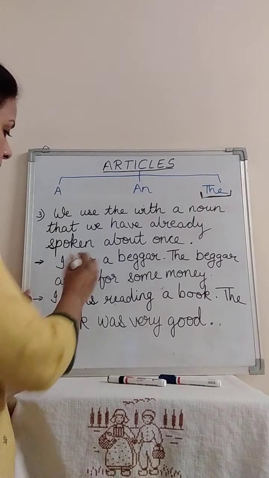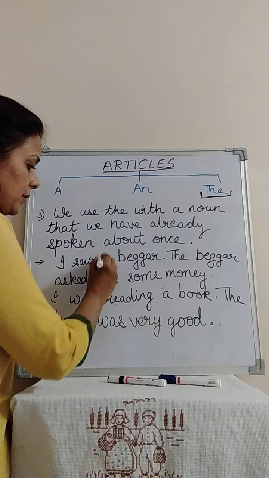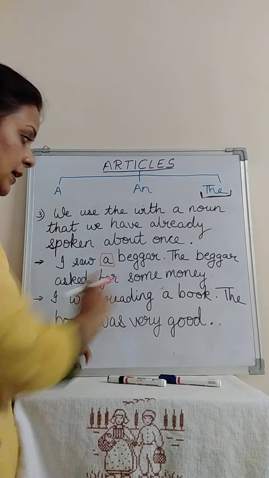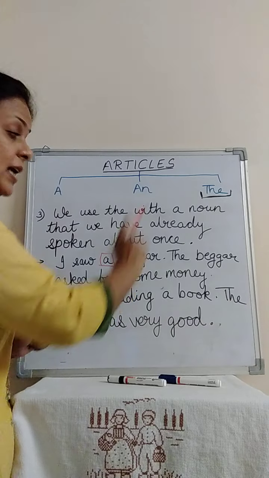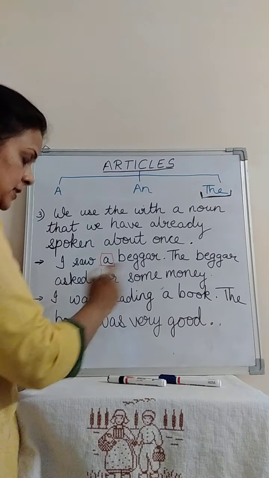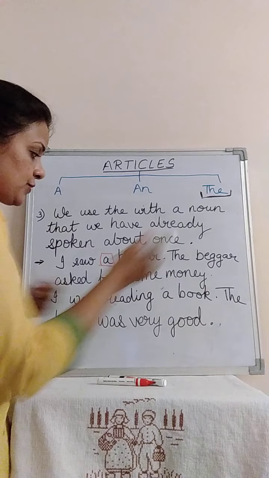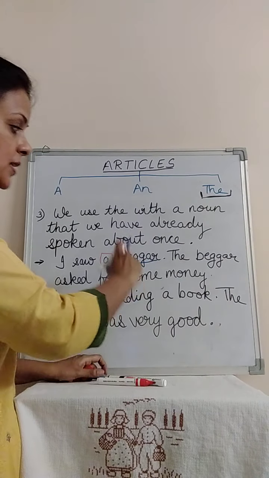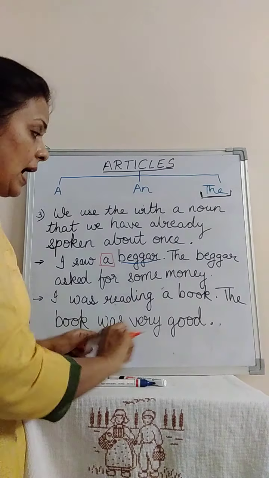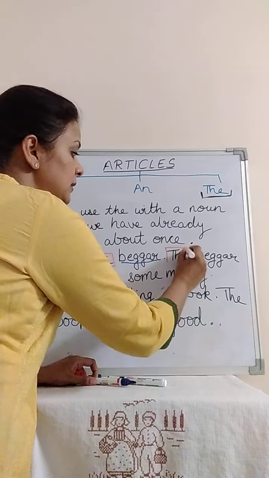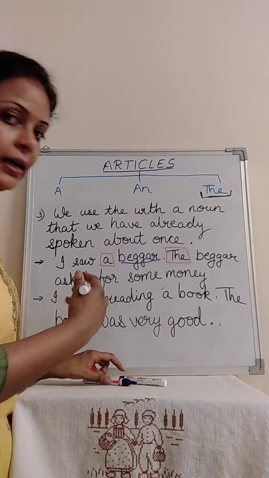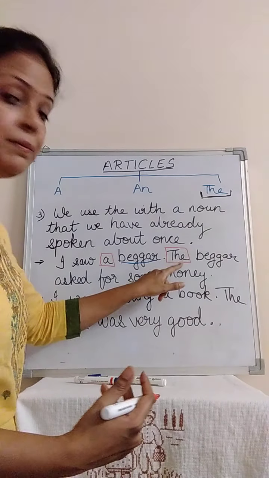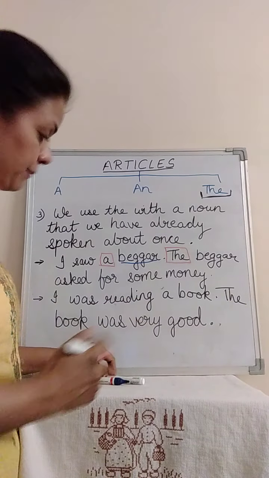If you see, I said, I saw a beggar. If I am referring to a noun for the first time, I use a. Now, since the same noun has been referred to again in the sentence, this is the noun we are talking about: beggar. Beggar is a person, it is a noun. So if we are referring to the same beggar again, I have used the article the. If you are referring to a noun for the first time, it is a, and then if it is referred to again, it becomes the.